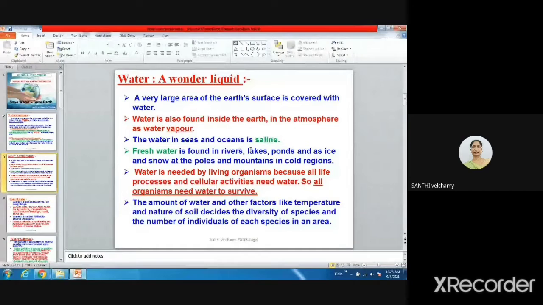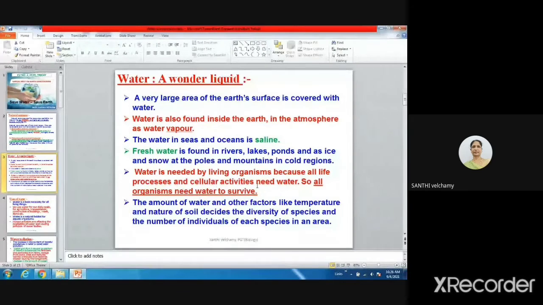So here, there are two types of water on the land: sea water and fresh water. Sea water is saline, it contains a lot of salt. Fresh water you can use for drinking and other uses. Ocean water we cannot use directly because it has a lot of salt content. Normally we use fresh water for our purposes.